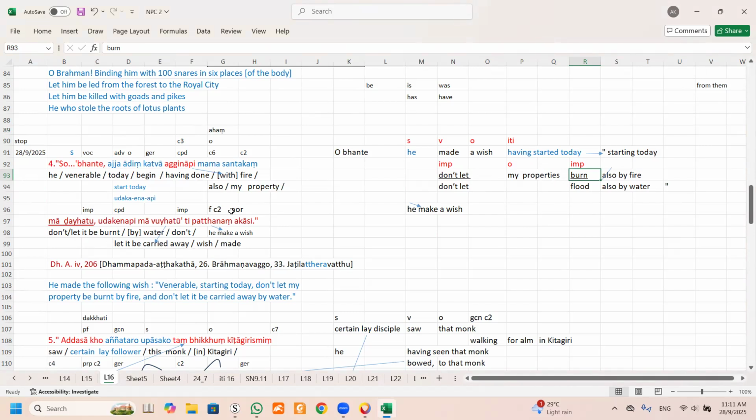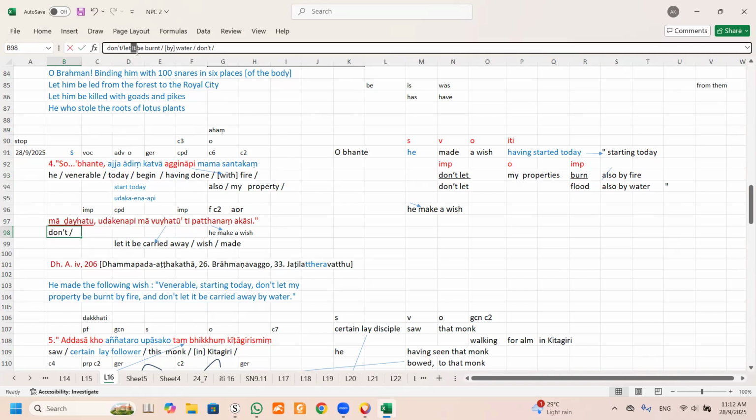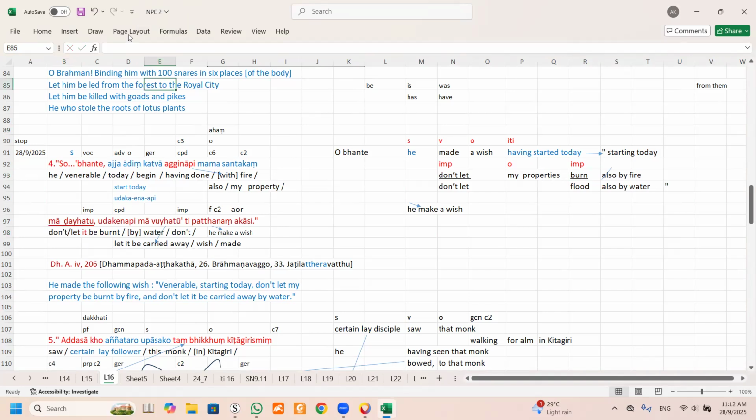Don't let it. So the word it refers to this one. Because on its own, with Dehatu, we cannot identify what it is. So in this case, we know what it is: the it refers to my property. Understand? So you must remember, when you look at the book it will just be put as it. So the it refers to this.